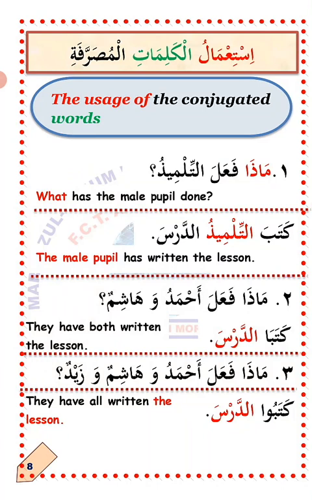ثلاثة, number three. ماذا فعل أحمد وهاشم وزيد? What have Ahmad, Hashim and Zaid done? What have they done? Now the answer: كتبوا الدرس. They have written the lesson. كتبوا, not كتبنا. لعلك فهمت. I hope you understand. MashaAllah.